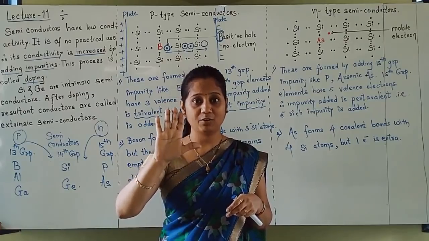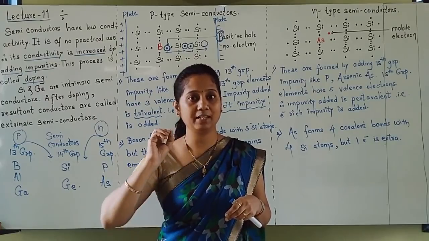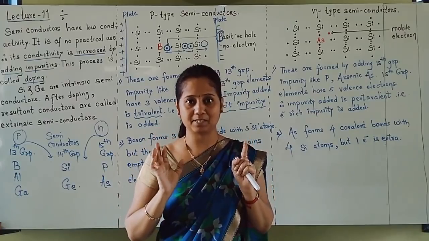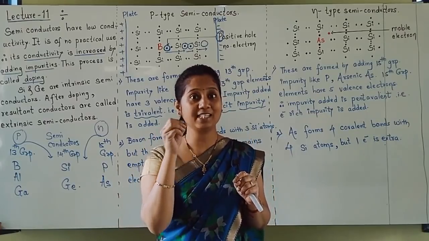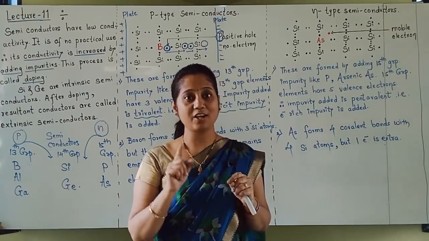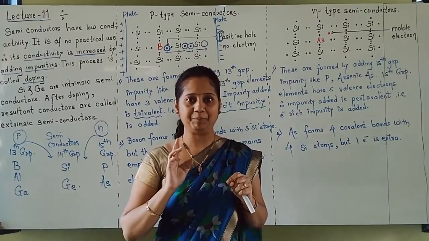Out of these 5, only 4 valence electrons form 4 covalent bonds with the surrounding silicon atoms. 1 electron is an extra electron, and that electron is responsible for increasing conductivity.